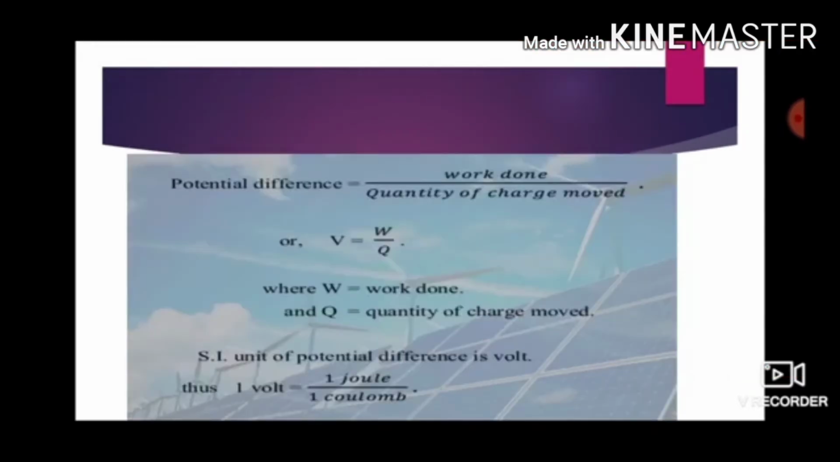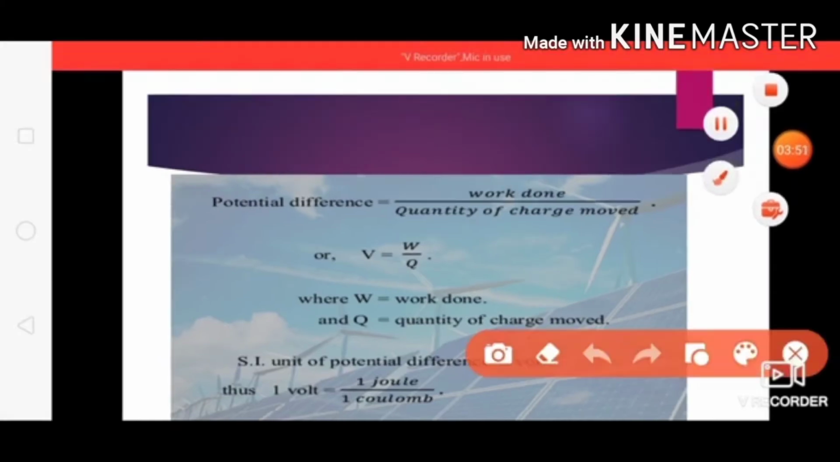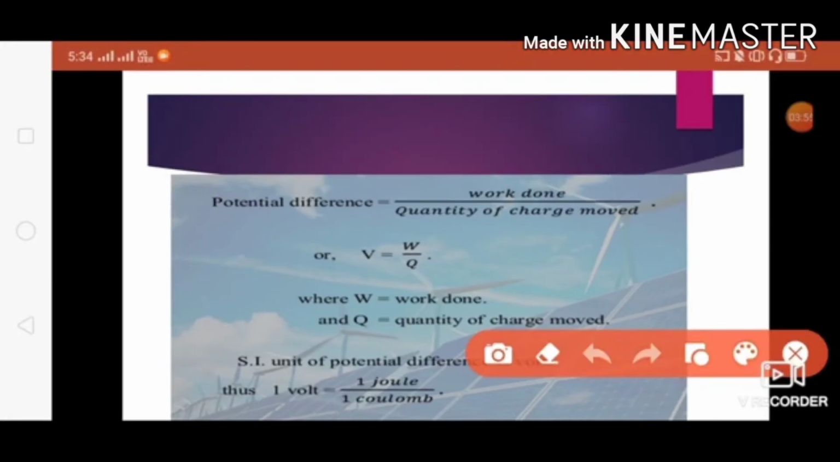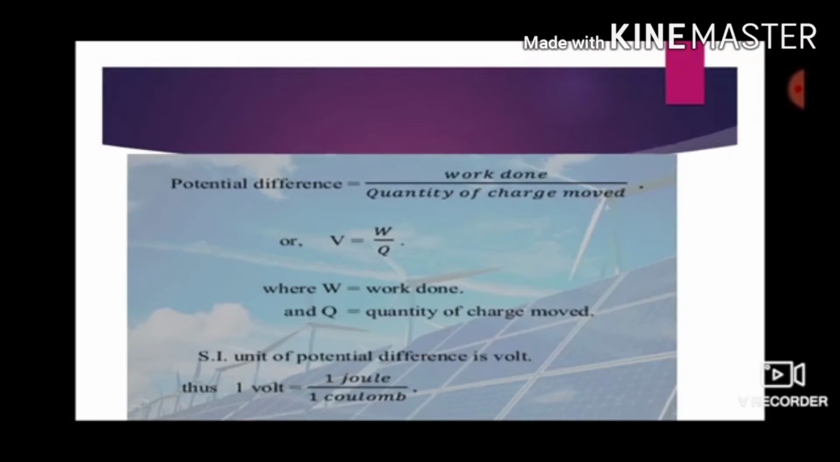Potential difference is given by potential difference equal to work done divided by quantity of charge moved, right. So who is moving in the circuit? The charges are moving. So V equal to W by Q, where W is work done and Q is quantity of charge moved. The SI unit of potential difference is volt, right.